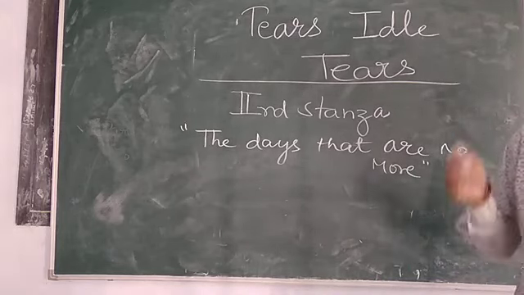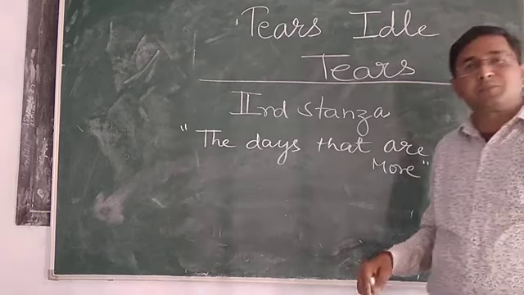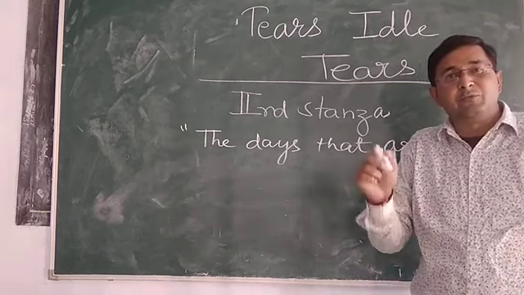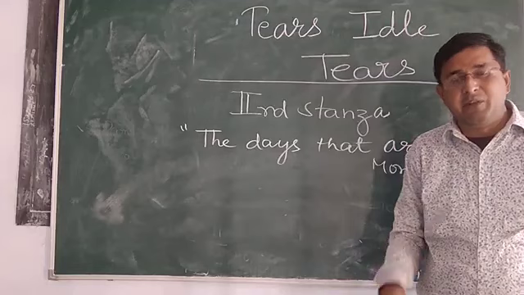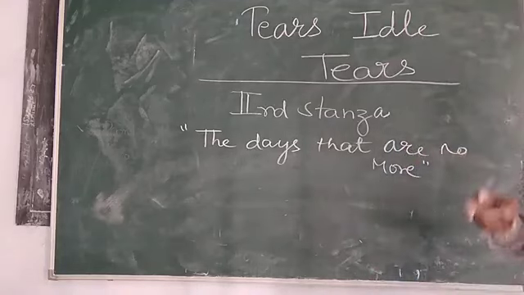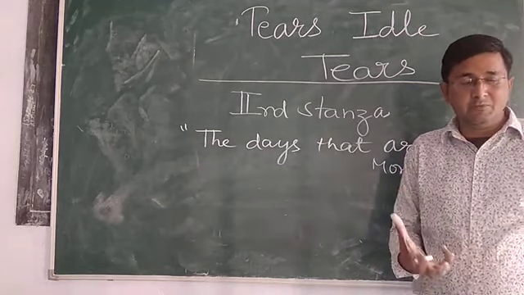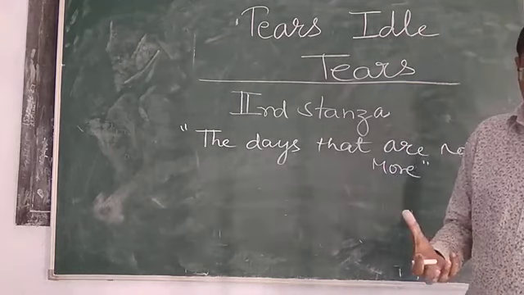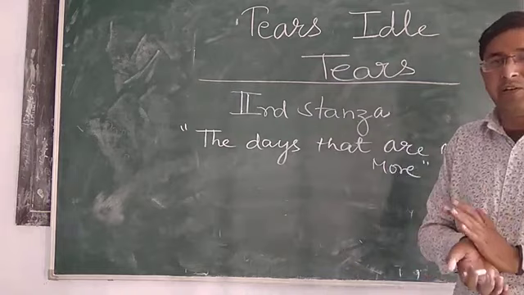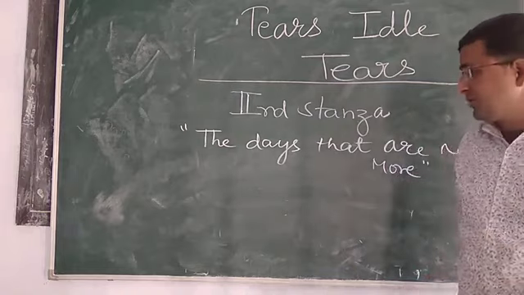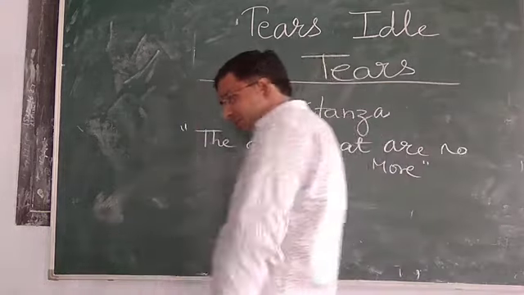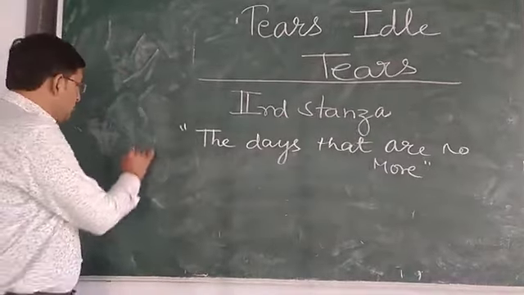You know that he was weeping for the farewell of his beloved. He was weeping because his true emotions and true feelings were rejected by his beloved. That was the reason. Then he also gives details related to natural beauty.